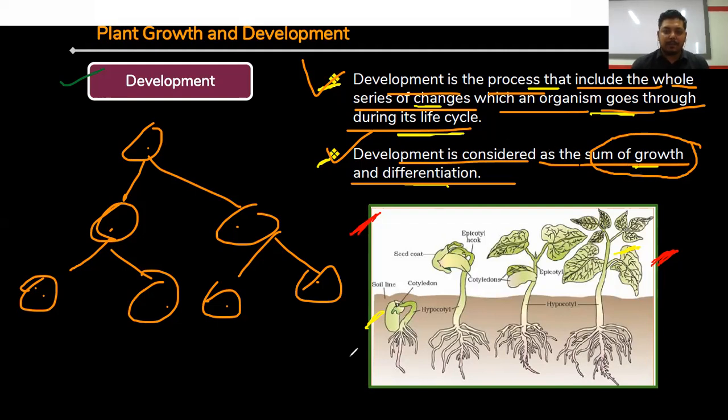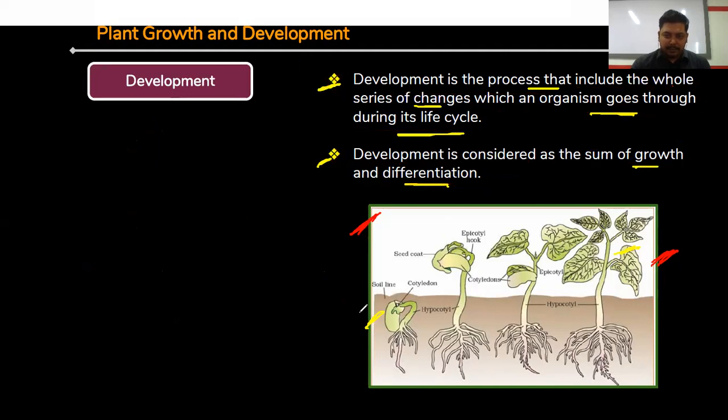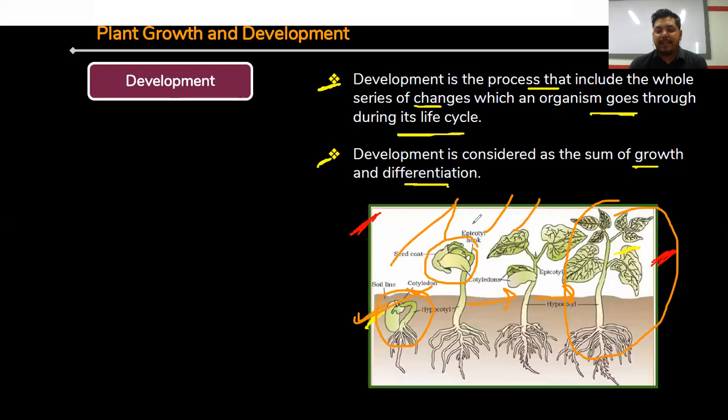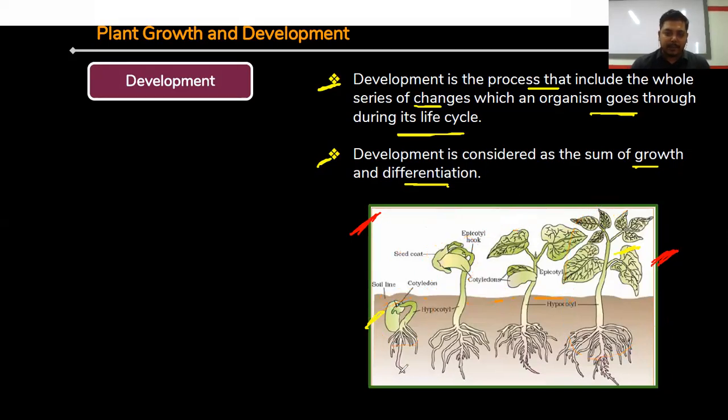That's what this is all about, plant development. If you see this diagram here, first a seed is getting germinated, forming a whole plant through several successive stages. These are known as developmental stages, through which at the last phase the final development takes place. This is the concept of development.